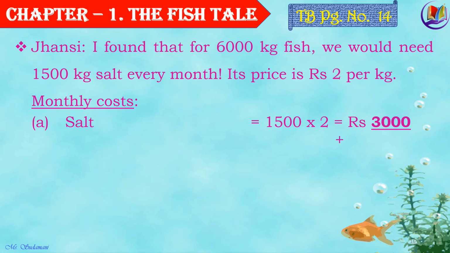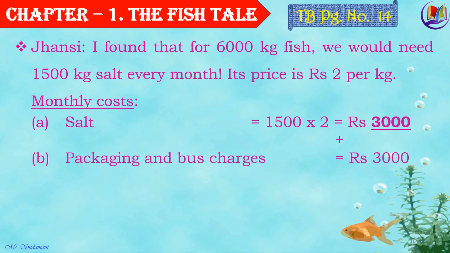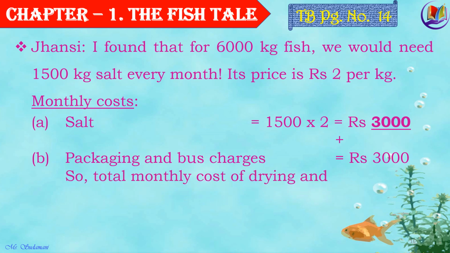Other than that, they also have to spend some money for packaging and bus charges, that is rupees 3000. So what would be the total monthly cost for drying and selling the fish? Well, it would be rupees 3000 for the salt and 3000 for packaging and bus charges. So in all, it would be rupees 6000.